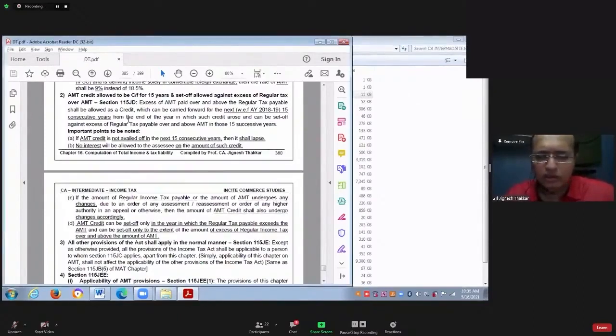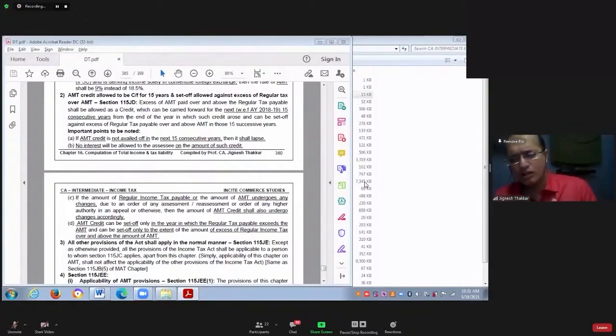So you have to pay whichever is higher to the government. If the higher is AMT, that is point number 2, the tax payable as per AMT, then we will give you AMT credit. Such AMT credit can be carried forward for 15 years, and in future, this AMT credit can be adjusted.